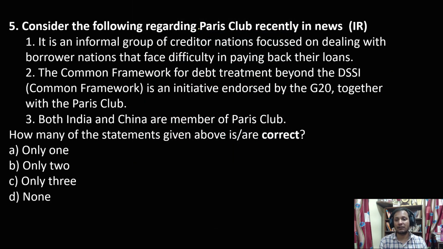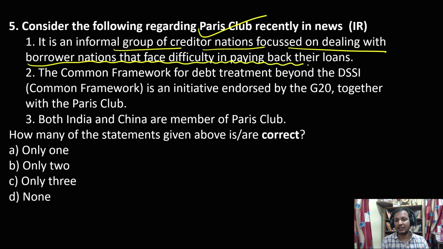Consider the following statements regarding Paris Club. It is an international group of creditors focused on dealing with borrower nations that face difficulty in paying back their loans. Yes, this is what Paris Club is about. Paris Club is an informal grouping of creditors, meaning nations which give money to developing countries that are facing the problem of paying back the debt. So this is what Paris Club is.